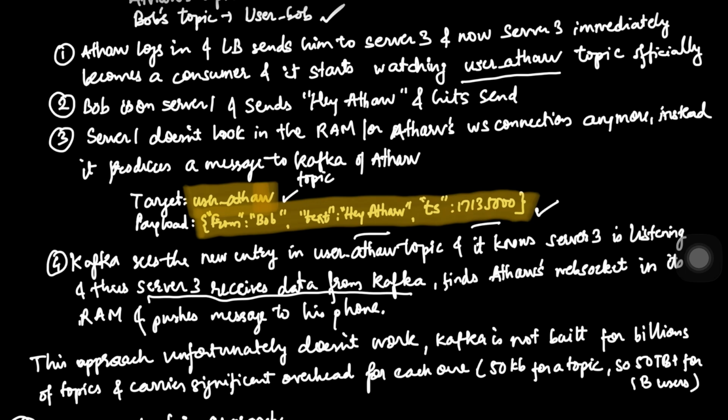But on paper, this looks perfect. It solves the routing problem completely. But if you suggest this in an interview for a billion user system, you are going to get a lot of tough follow up questions. Why? Because it's an overhead.